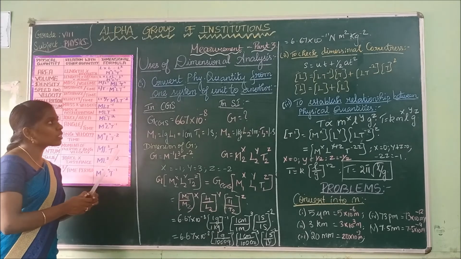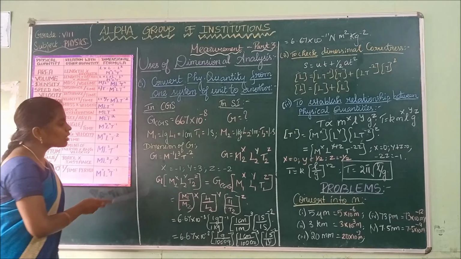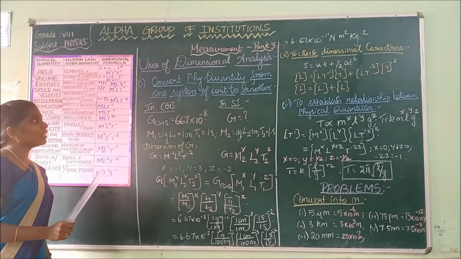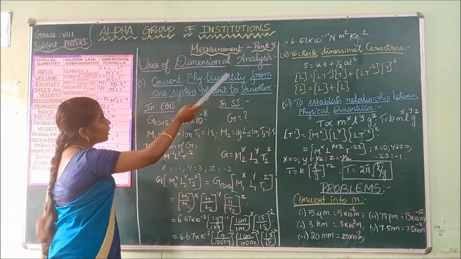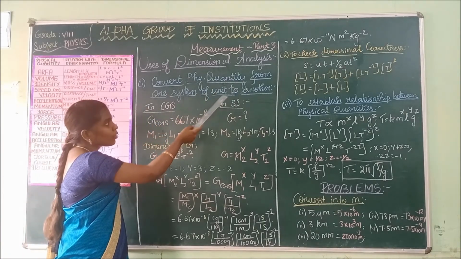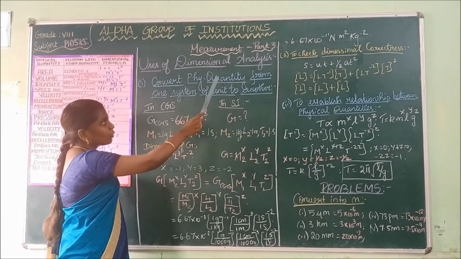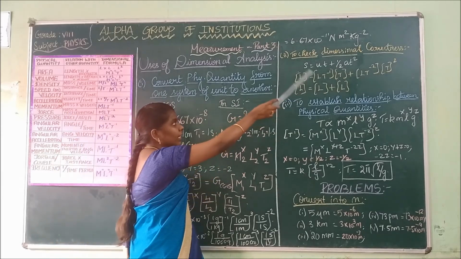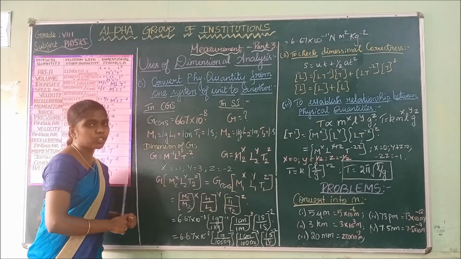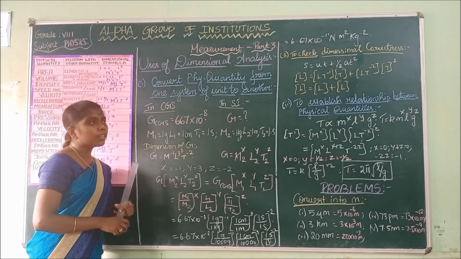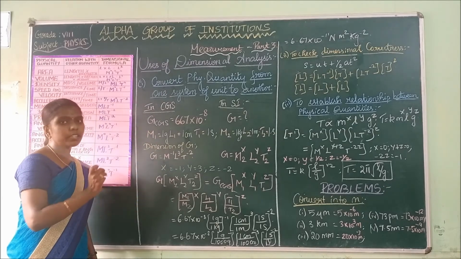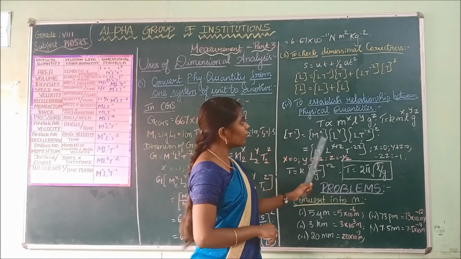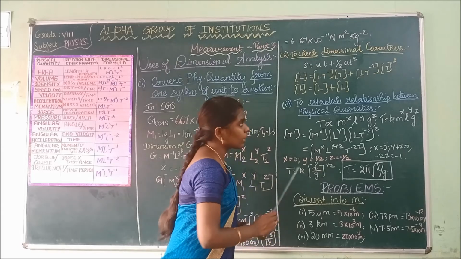Next, we are going to see uses of dimensional analysis. This question you can expect in your detailed answer. Uses of dimensional analysis: they are used to convert a physical quantity from one system of unit to another. They are used to check the dimensional correctness of a given equation. And it is used to establish the relationship between physical quantities.